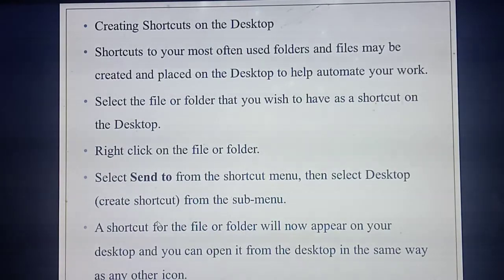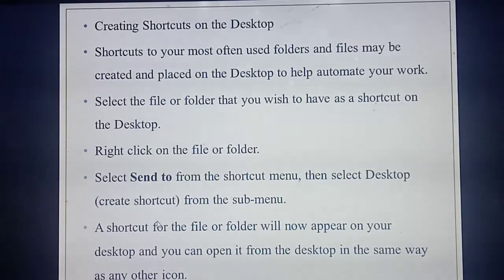Okay, so once you have selected Create shortcut, the folder for which you are creating the shortcut will appear on the desktop with a shortcut symbol. Understood, students? So what do you mean by shortcut? You can create a shortcut for any file or folder and it will be displayed on the desktop, so that it is a very easy task for you to open the file.